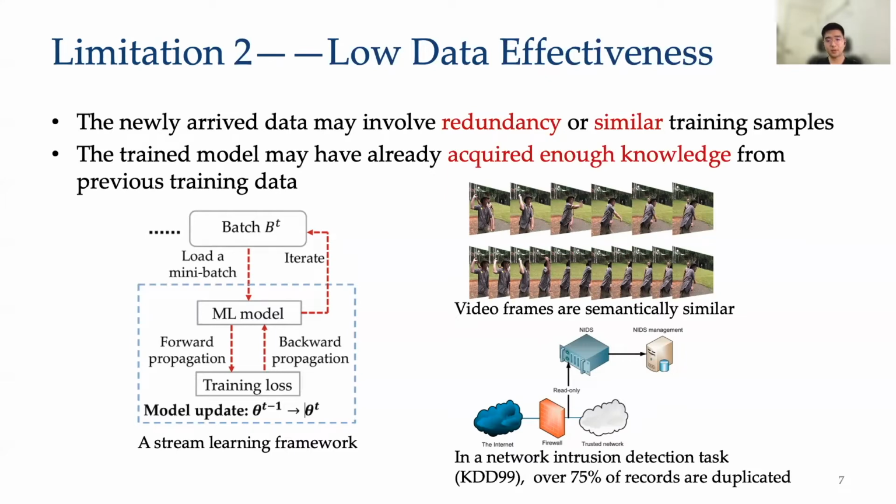On the other hand, the training model may have already acquired enough knowledge from previous training data. In other words, some newly arrived data points are straightforward instances which can be predicted easily. So it's unnecessary to use all the new batches since redundant data and straightforward cases will make little contribution to model performance.